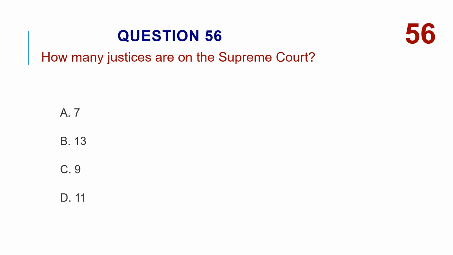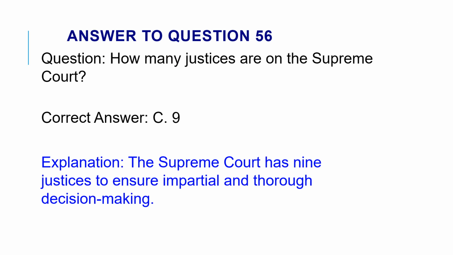How many justices are on the Supreme Court? A. 7. B. 13. C. 9. D. 11. The correct answer is C. 9. The Supreme Court has 9 justices to ensure impartial and thorough decision-making.